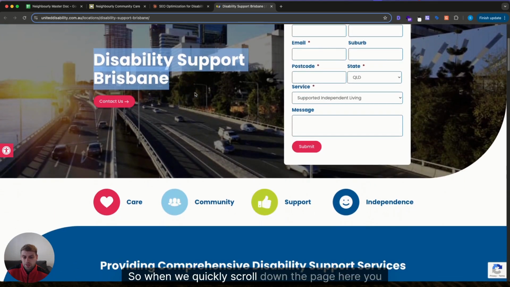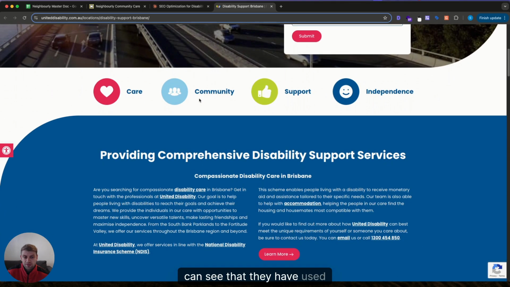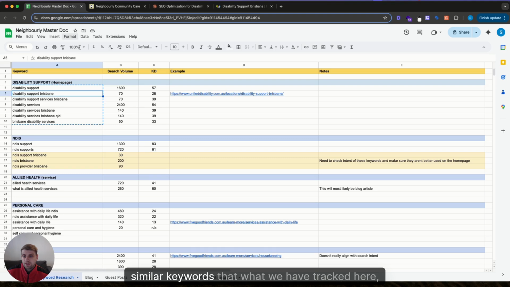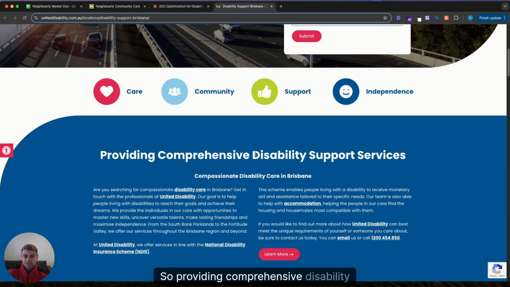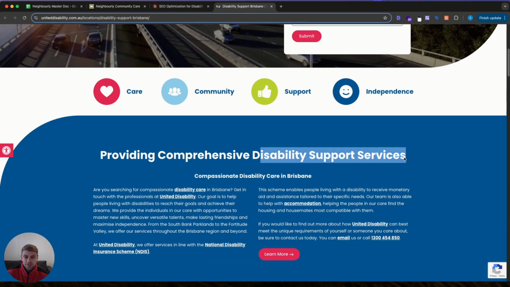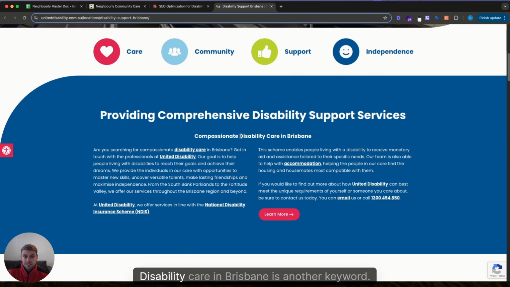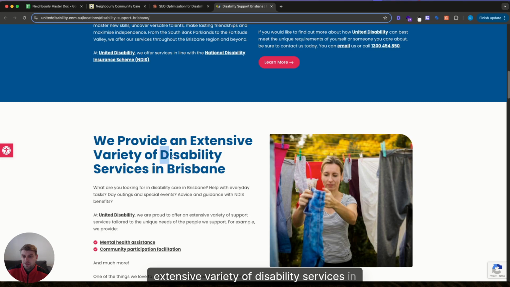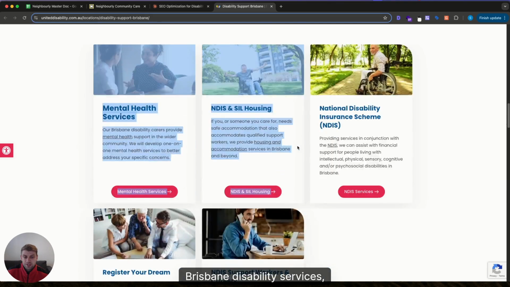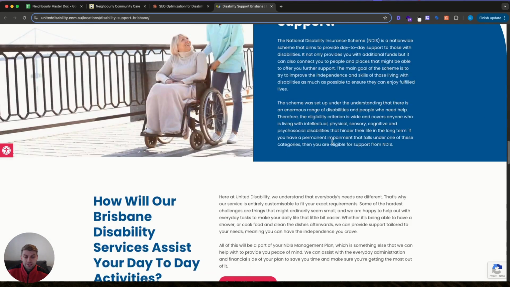So when we quickly scroll down the page here, you can see that they have used similar keywords to what we have tracked here on the page. So providing comprehensive disability support services. So that's a keyword there. Disability care in Brisbane is another keyword. Extensive variety of disability services in Brisbane. Brisbane Disability Services. What is NDIS?